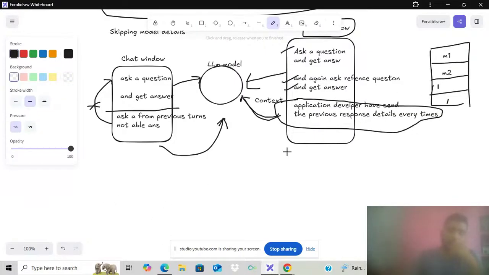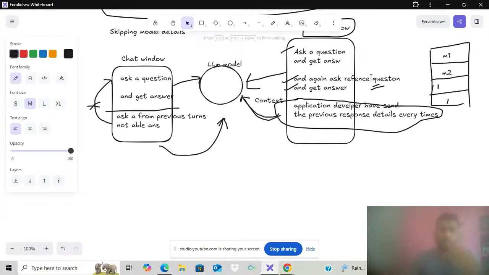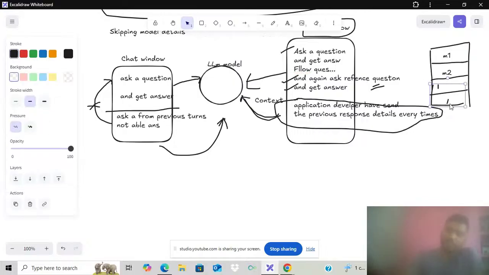Then we add a follow-up question. We ask a follow-up question over here, and we send the entire conversation. We are sending the whole list as the context.